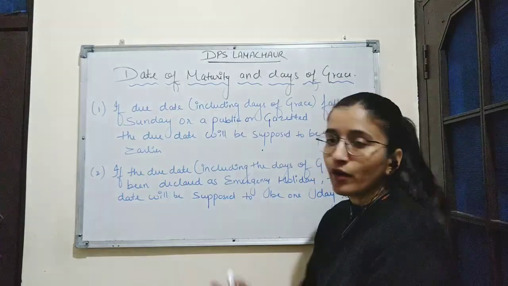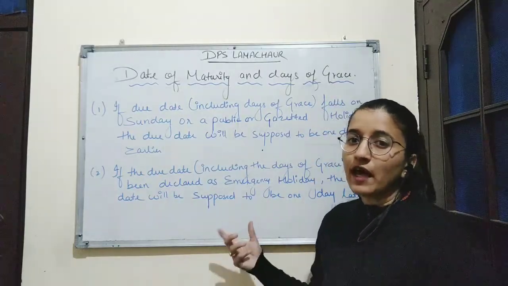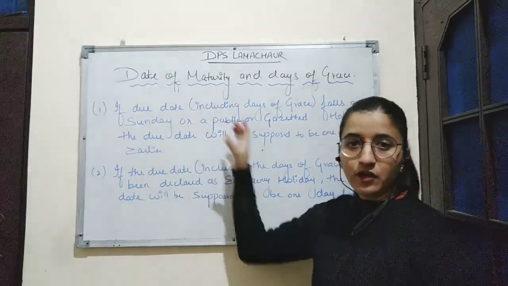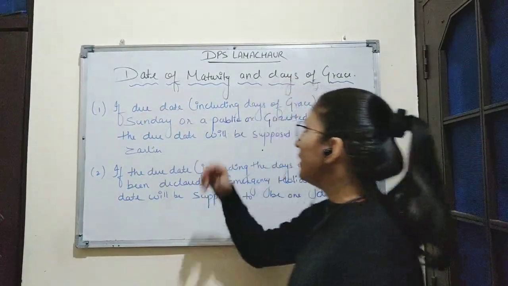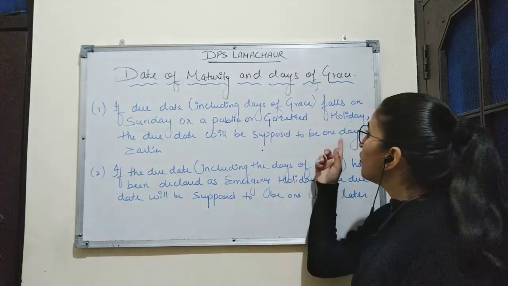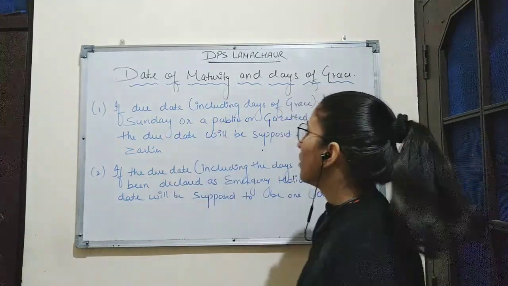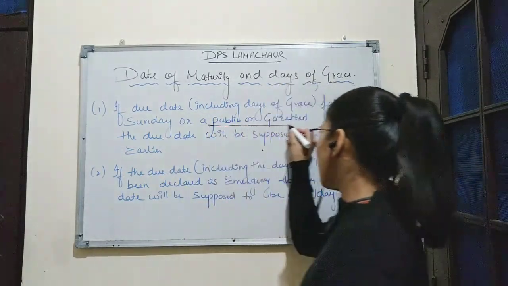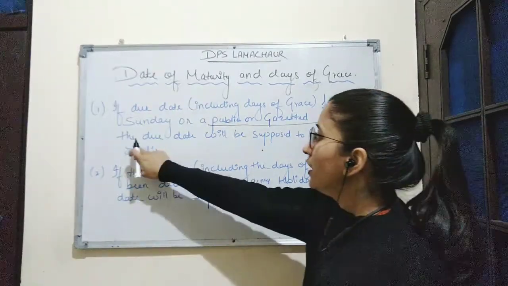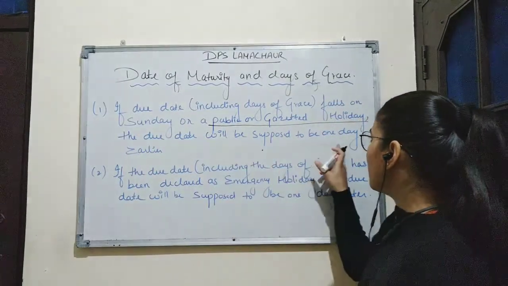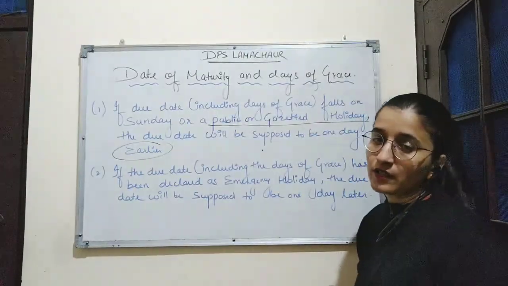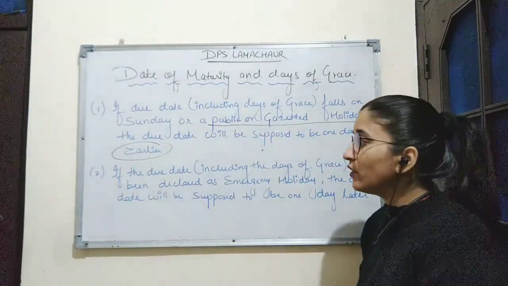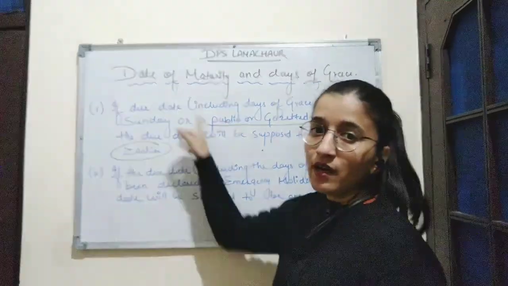Now here are some points to be kept in mind while calculating the date of maturity or due date. First point is, if the due date including days of grace falls on Sunday or a public or gazetted holiday, the due date will be 1 day earlier.